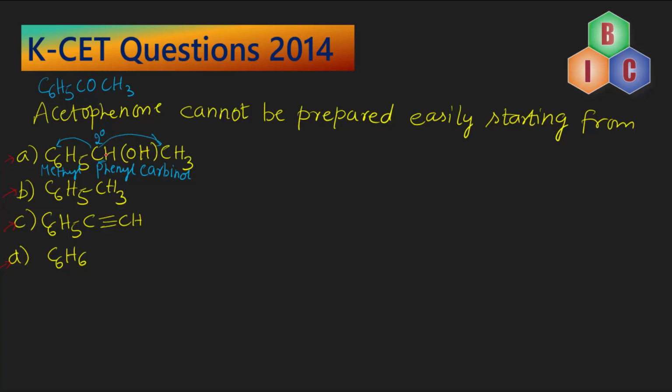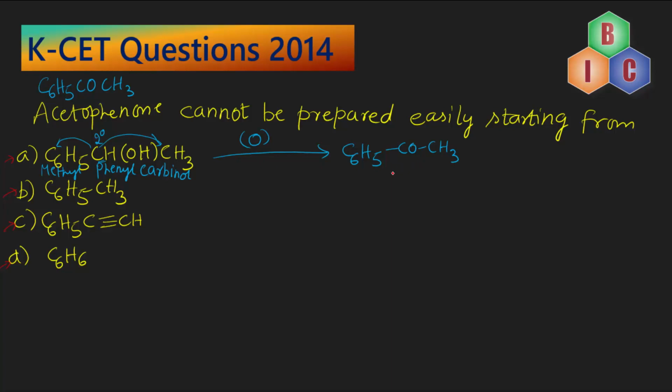So it is a secondary alcohol. So you know that whenever secondary alcohol is subjected to controlled oxidation, it yields a ketone, C6H5COCH3. So from methyl phenyl carbinol, just subjecting it to the process of oxidation, we will be able to obtain acetophenone.